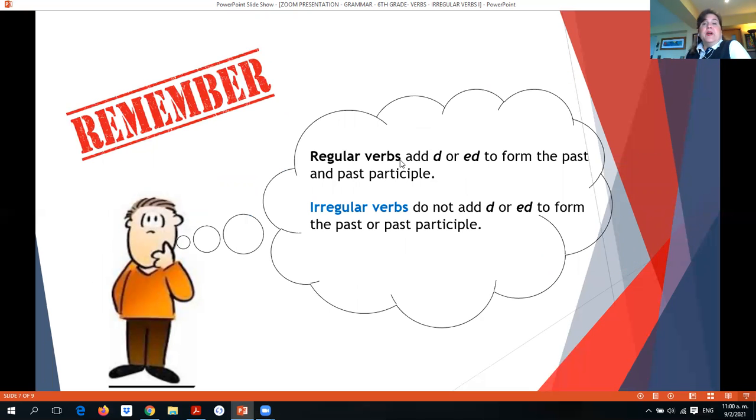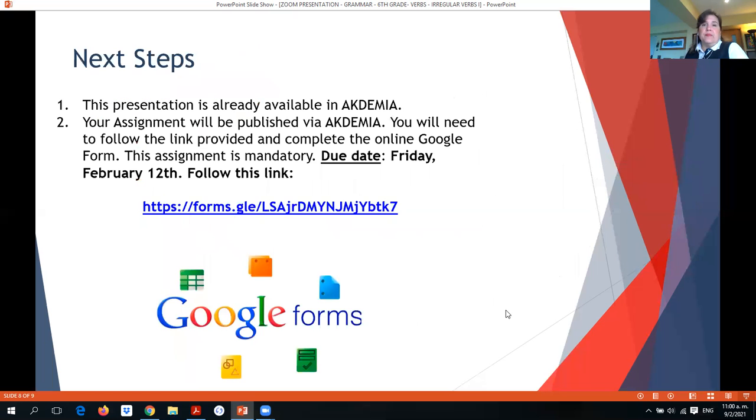So regular verbs add D or ED to form the past and past participle. Irregular verbs are called like that because they do not add D or ED to form the past or past participle. They have a totally different spelling and we need to learn them by memory.